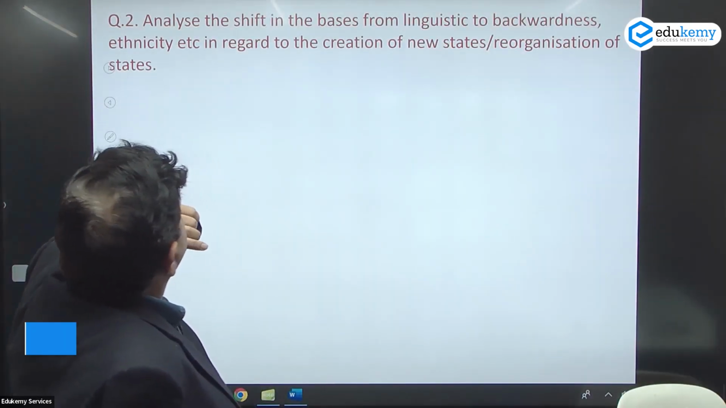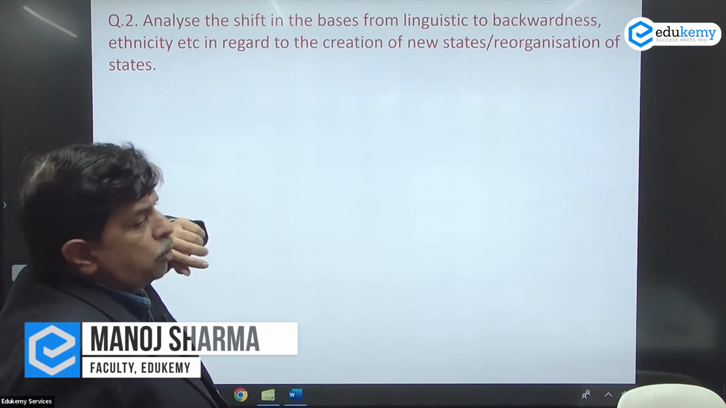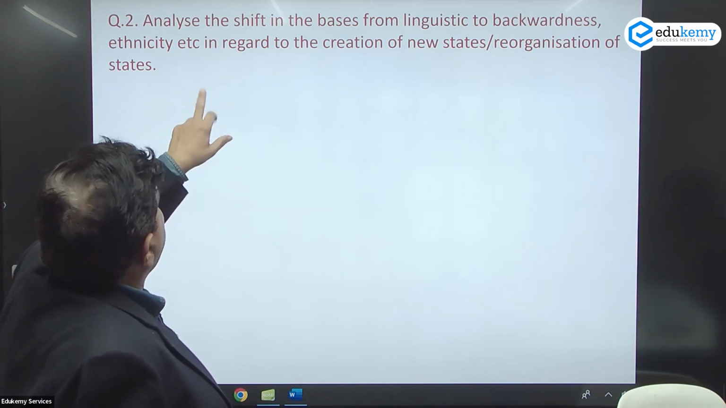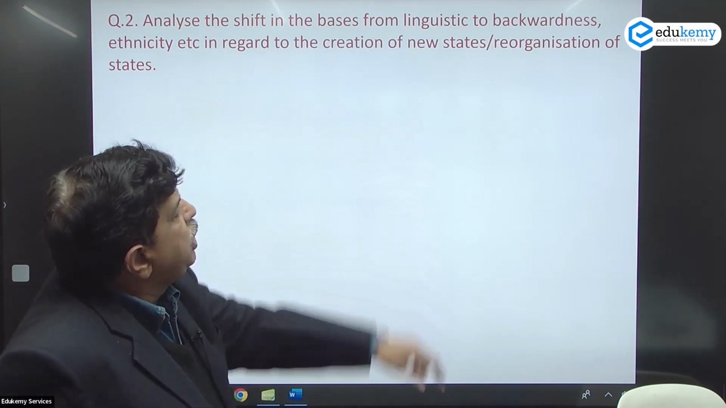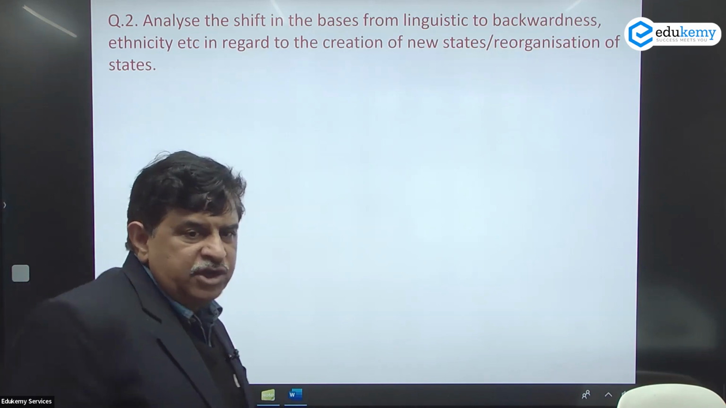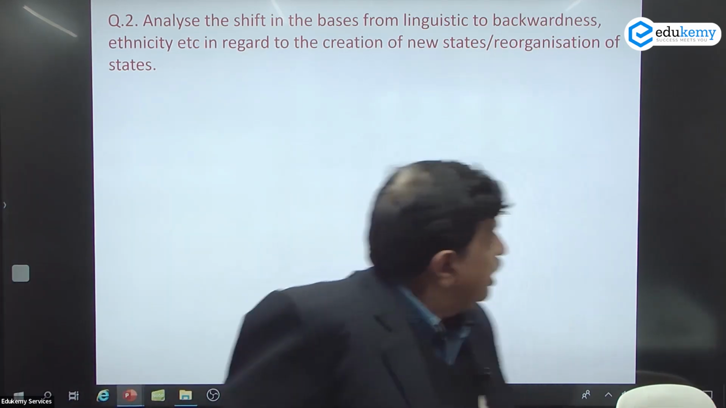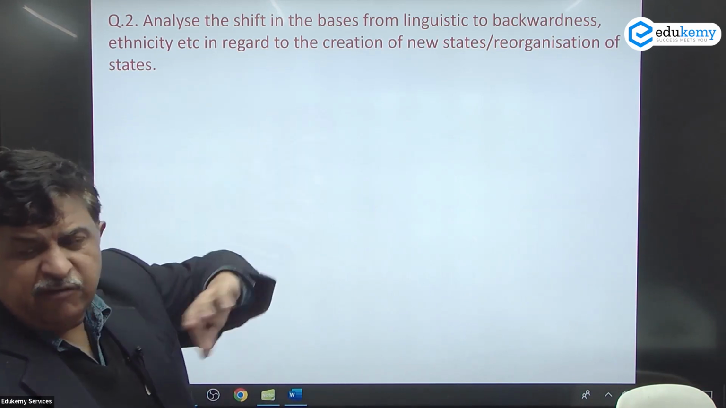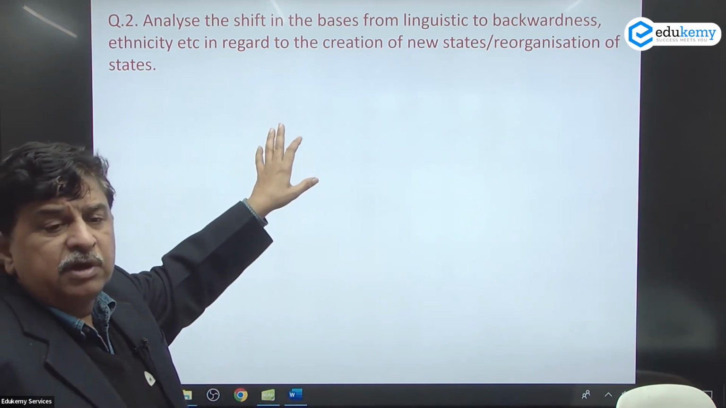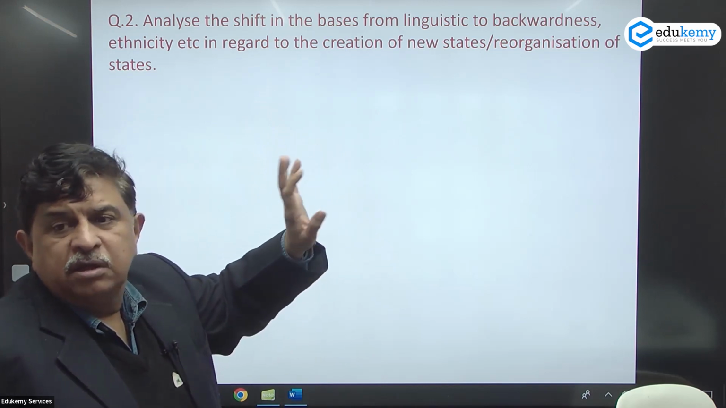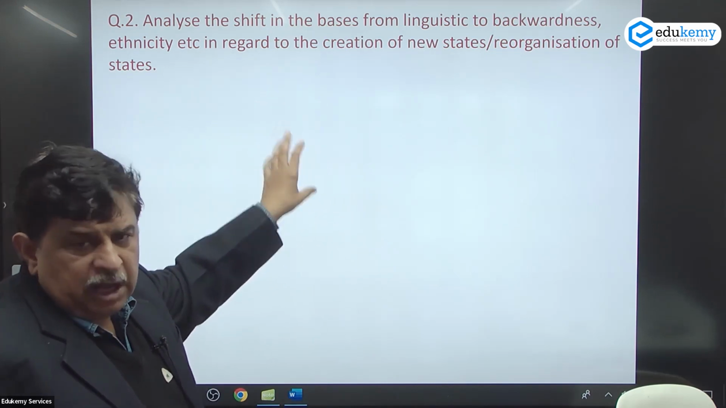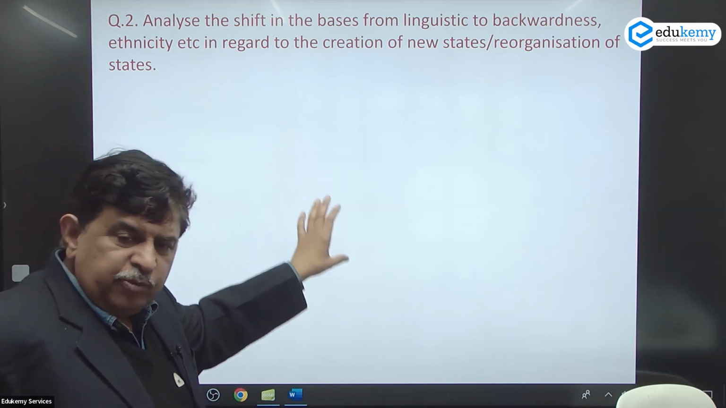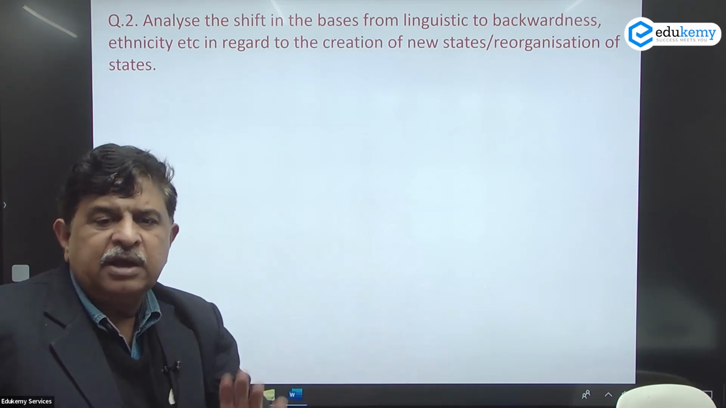Analyze the shift in the basis from linguistic to backwardness, ethnicity, etc. in regard to the creation of new states or reorganization of states. So, this question is actually expecting from you that you have some basic knowledge also of how in India the demand of states has been previously and where we are currently.